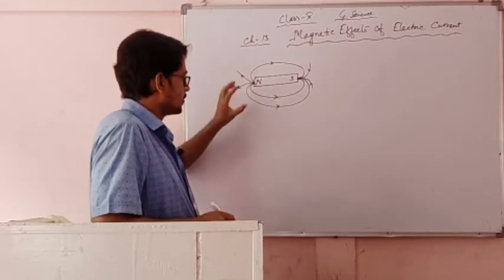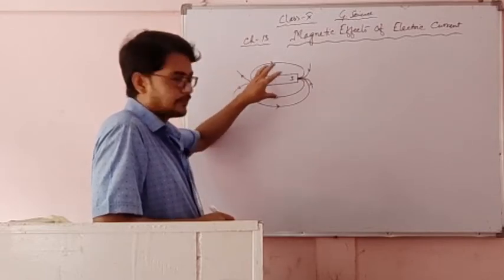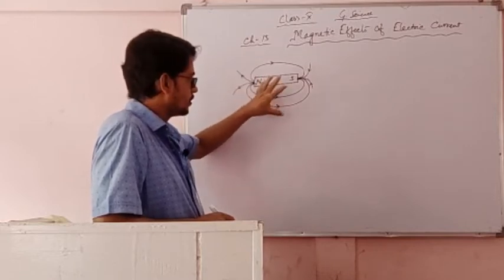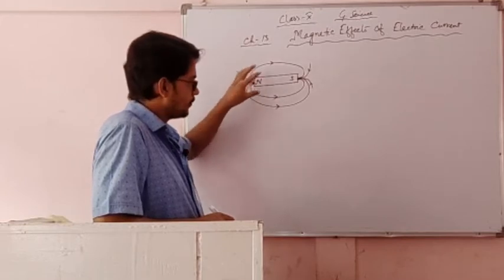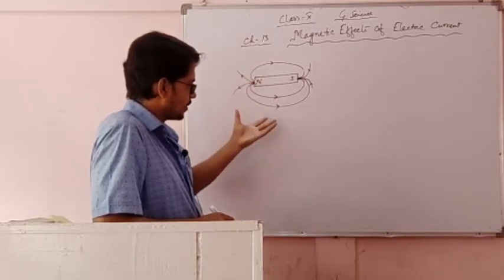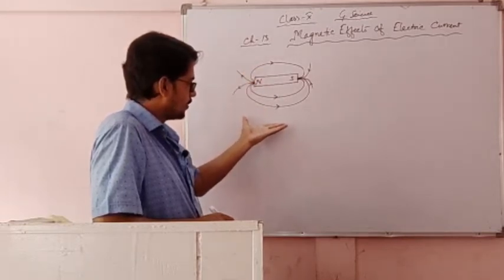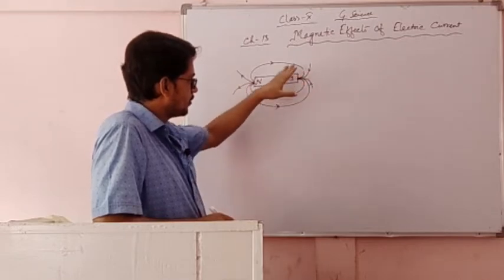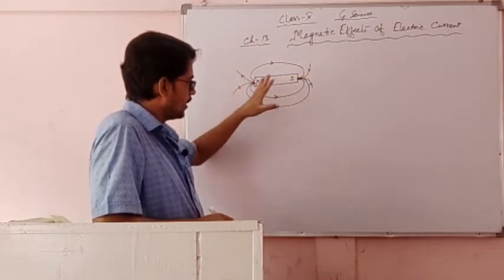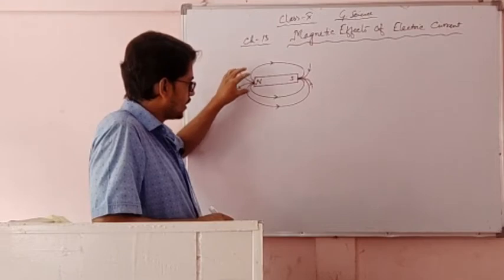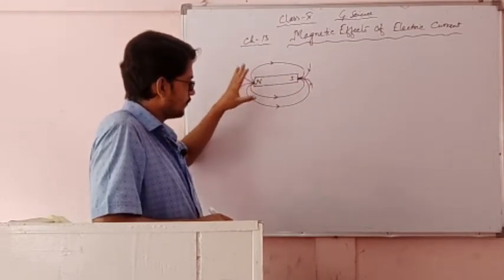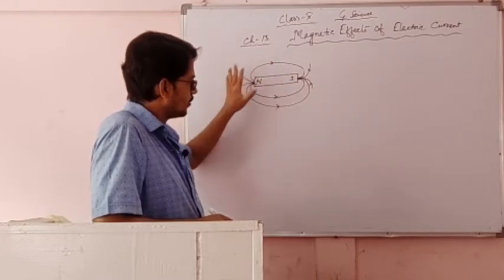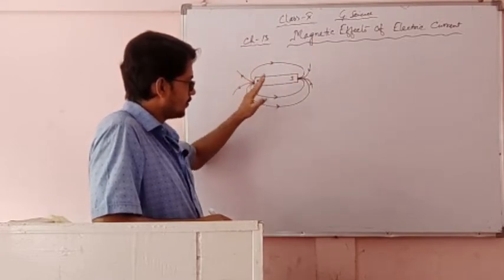Now the strength of the magnet is maximum at its poles, not in the middle. Suppose we place this bar magnet on iron powder, then we can observe the shapes taken by the iron powder, and the maximum iron powder will be attached to the poles of the magnet. From that fact, we can understand that the strength of the magnet is maximum at the poles of the magnet, not at the middle.